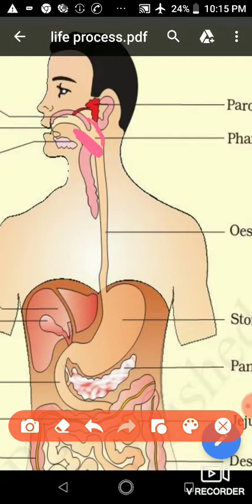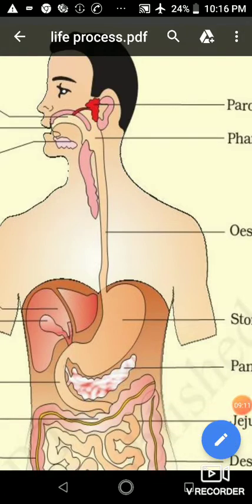When we swallow food and it enters from the mouth to the food pipe, that lid-like structure covers the windpipe, and it is called the epiglottis.